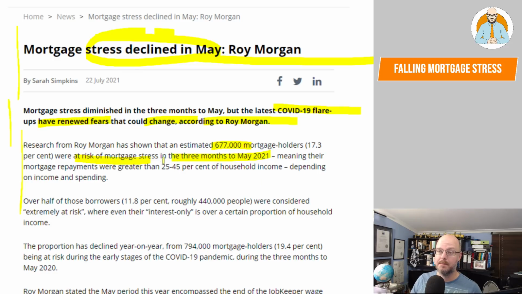Now, here's the thing. If they're using the definition of mortgage stress as only those similar to the housing stress from the ABS, where it's only those that are in the lowest income that are worried about their 30%, or if they're using everyone for the 30%, you're going to get different indicators of stress. One will all be going, so many people are at stress, and most people don't care.